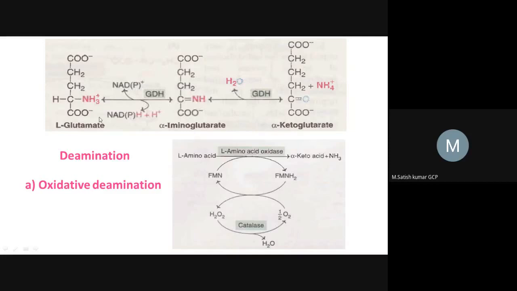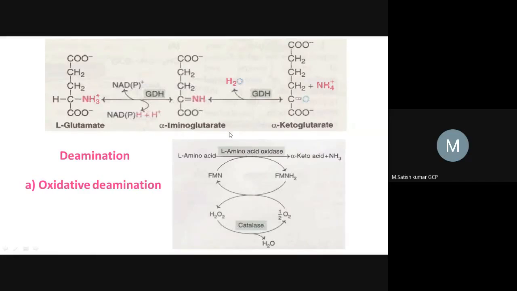Okay, in the first reaction, oxidation takes place. Why? Because here removal of hydrogen is called oxidation, or we can also call it dehydrogenation. Here hydrogens are removed, and these removed hydrogens will be accepted by coenzymes, right? And now the amine group is converting into an imino group. So here alpha iminoglutarate is formed, which is an intermediate.